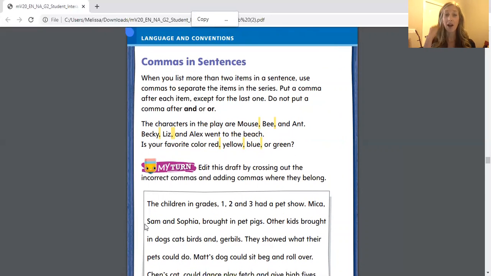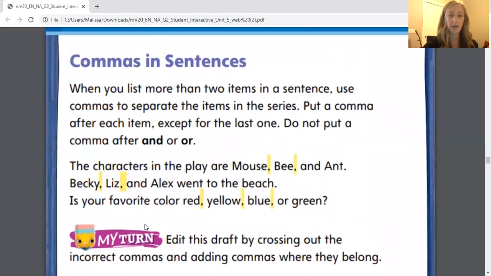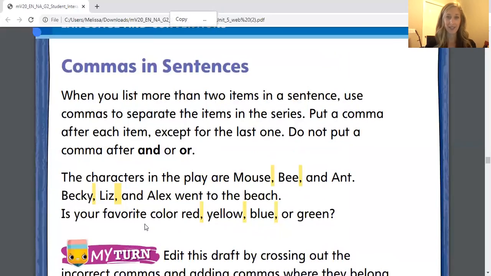So commas in sentences are really, really important because a comma kind of tells you when to pause. As the reader, we use punctuation to help us know when do we stop, when do we take a breath and pause. If you're writing something or reading something and you've left these commas out, the person reading the writing doesn't know when to take those pauses, and sometimes the sentences just don't flow the way they should. Let's go ahead and read the top of this page together, and then we'll work on some editing as well.